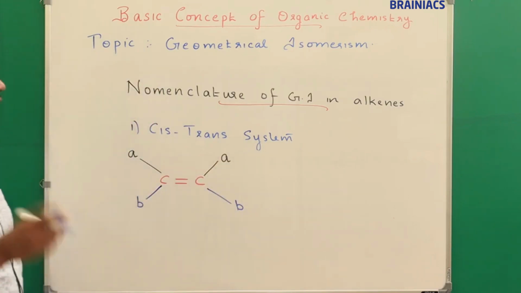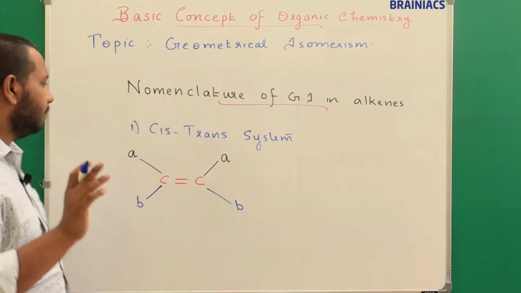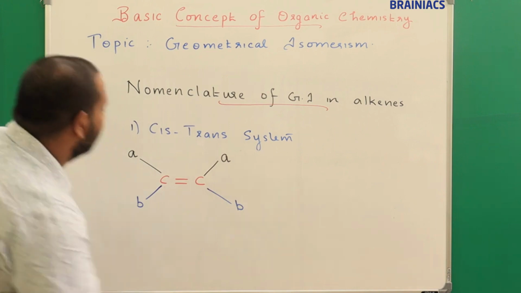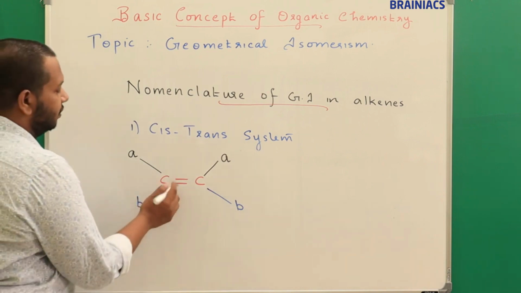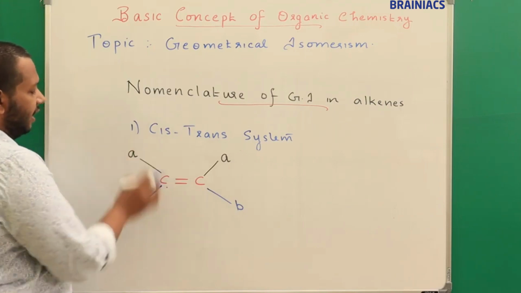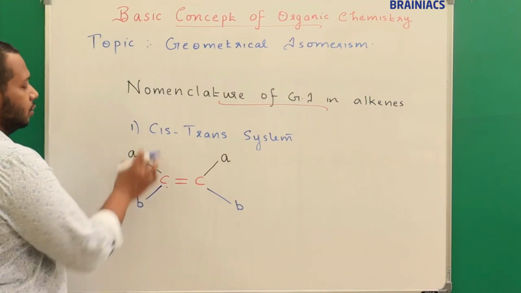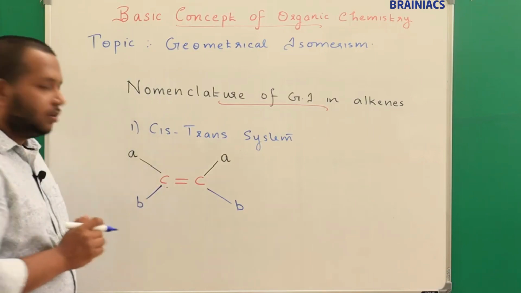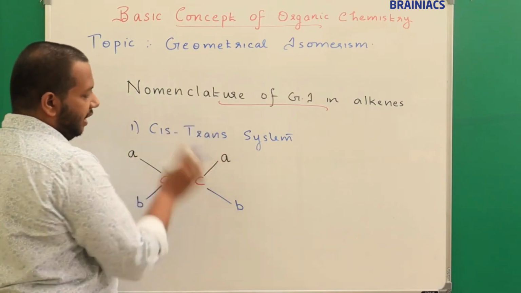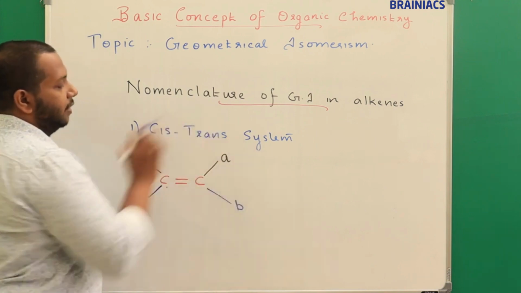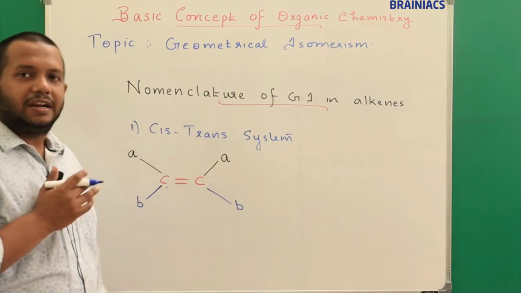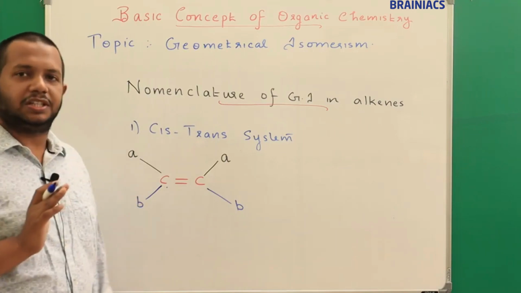Now if you look at this system, can you first tell me whether this will exhibit geometrical isomerism or not? How to check that? You can see here, this is my sp2 hybridized carbon atom. It has one atom as A and another atom as B. Both are different. And at the other sp2 hybridized carbon atom also, one atom is A and another is B. So at both sp2 hybridized carbon atoms, the attached atoms are different in nature, so this will exhibit geometrical isomerism.